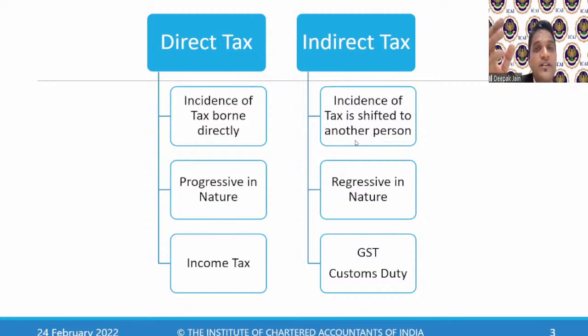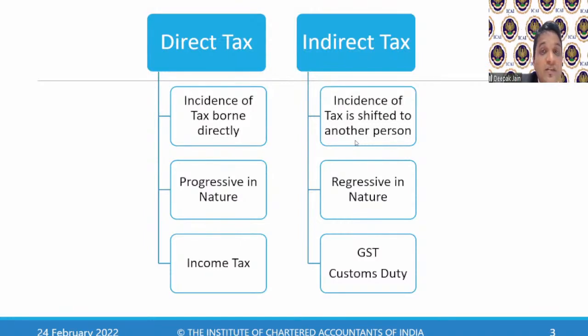So tax is shifted, right? He is selling to you. He should have paid the tax, but he is collecting tax from you. You are a customer. You are paying the taxes in terms of usage. So tax is shifted from the seller to the buyer. The buyer pays taxes to the seller, and the seller pays it to the government. That is how it is called shifting of tax from one person to another person. Indirect tax is where the incidence of tax is shifted from one person to another person.